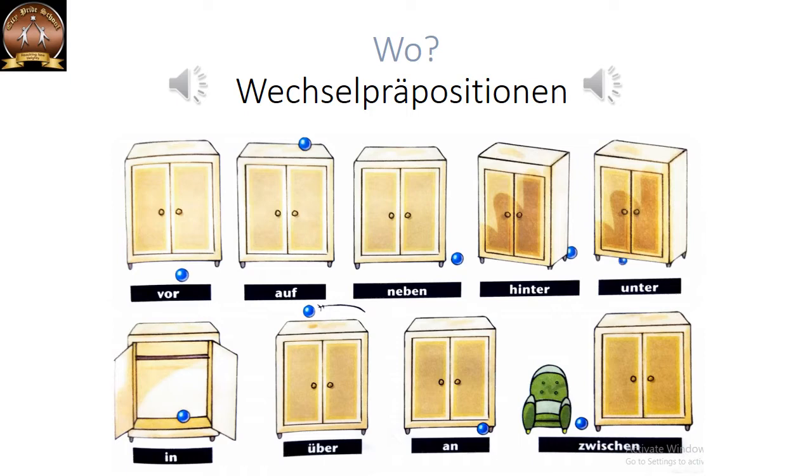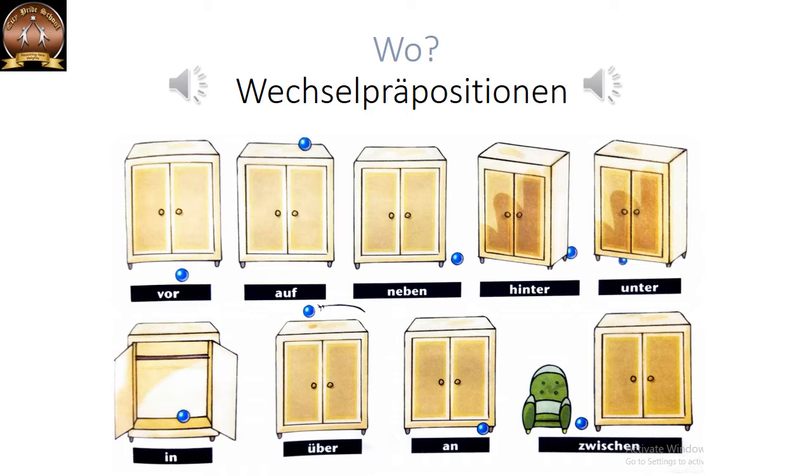Vor means in front of, auf means on, neben means near, hinter means behind, unter is under, in is in, über is over. Über means it does not touch the surface; it is over something.